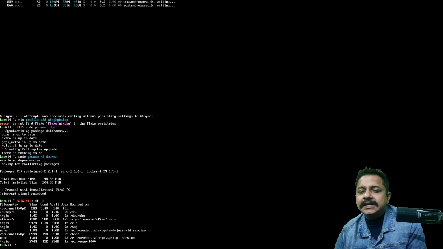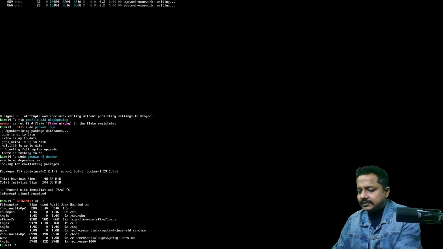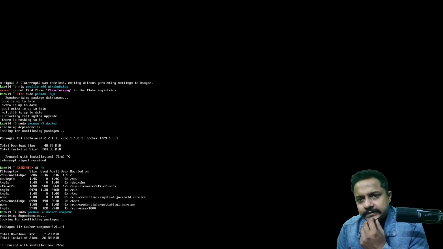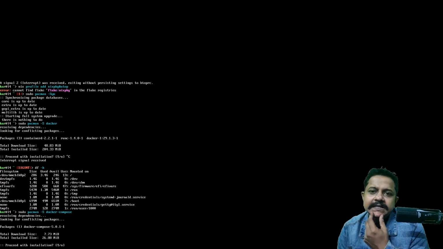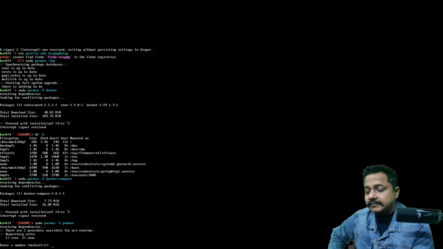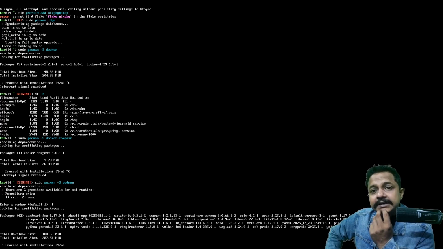If I'm able to install any software and any Docker, can I install Docker Compose? Let me check docker-compose. Yes, it is also available, only 7.73 MB. So Docker Compose, each and everything is there. Can it run Podman? Yes, Podman is also available. And it is listed twice, in core and extra, or I'm not sure. The text is not visible quite enough. Oh, I see. Podman will take around 160 MB to download and 307 MB to install on disk.